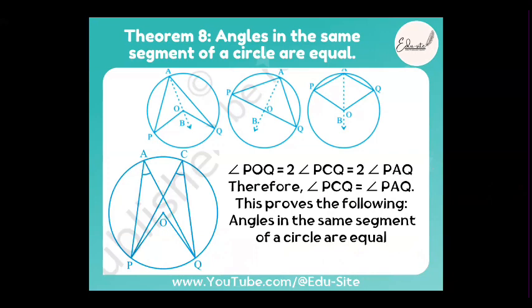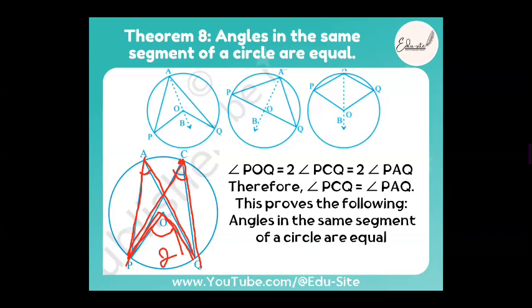Understood? Any doubts here? No. The previous theorem stated that angle POQ is twice the angle subtended at any point. Correct? If we consider this as another point, then POQ is also equal to 2 times the angle PCQ. This was theorem number 7. Do you remember this? Yes. 2 times this one.